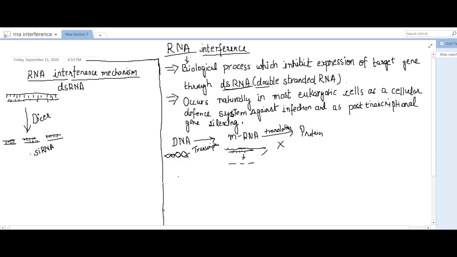This small interfering RNA gets attached to different proteins and forms the RISC complex. This complex is known as RISC, that means RNA induced silencing complex.